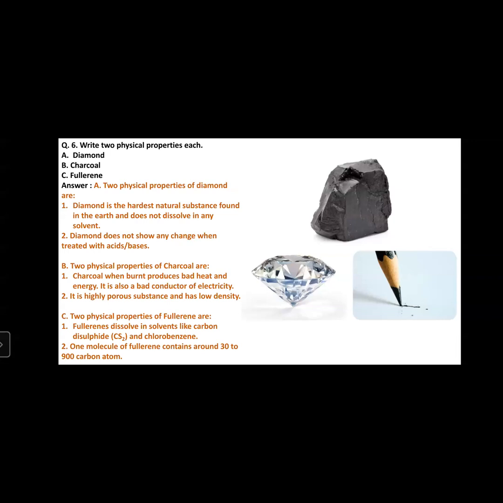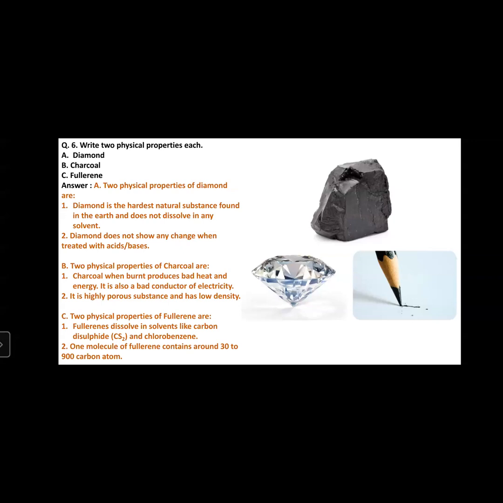Fullerenes dissolve in solvents like carbon disulfide CS2 and chlorobenzene. Another physical property of fullerenes is one molecule of fullerene contains around 30 to 900 carbon atoms. One molecule contains almost up to 900 carbon atoms. So the fullerene molecule is very large.